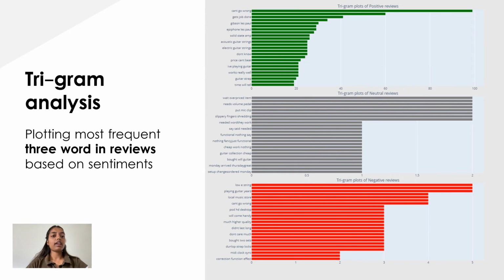So this is the trigram analysis, which tells us the three words that have been used most frequently in the reviews. We can say that trigrams in positive reviews include can't go wrong, get job done, whereas for neutral we have weight, overpriced item, need volume pedal, and then for negative we have low each string. These are the three words which have been used respectively for their reviews.